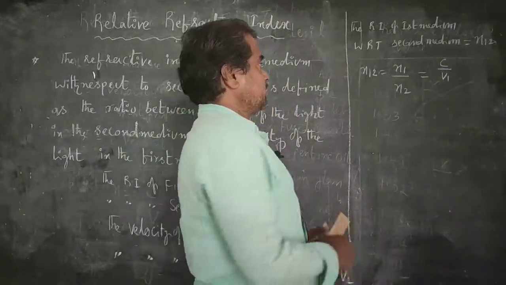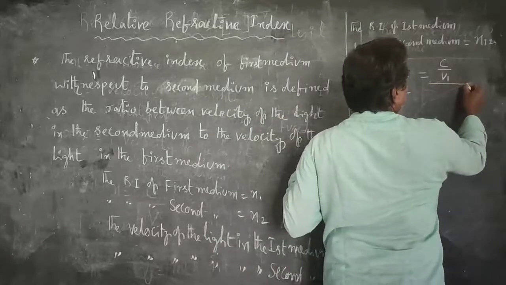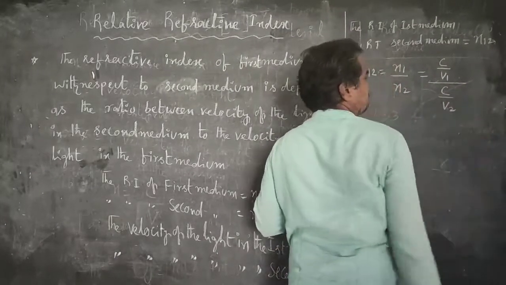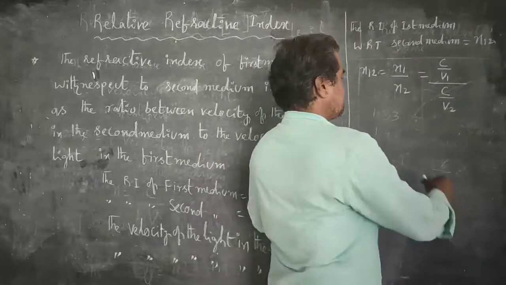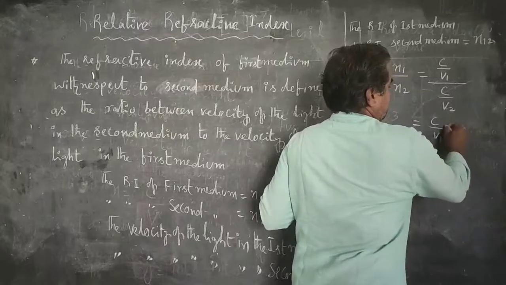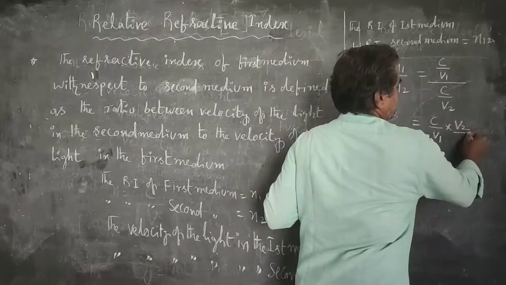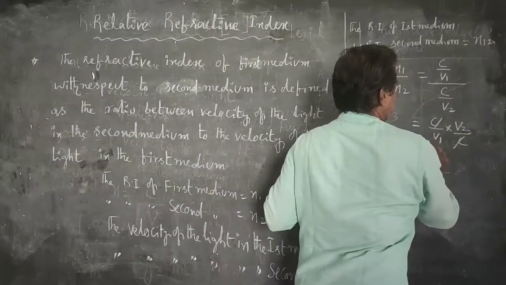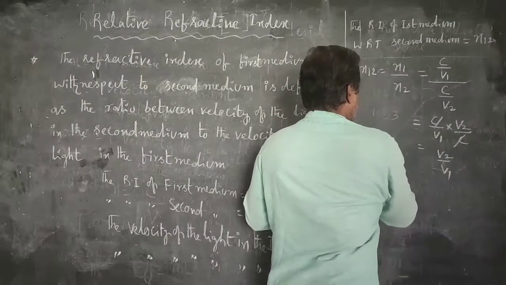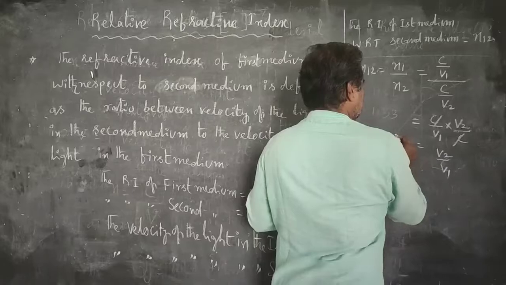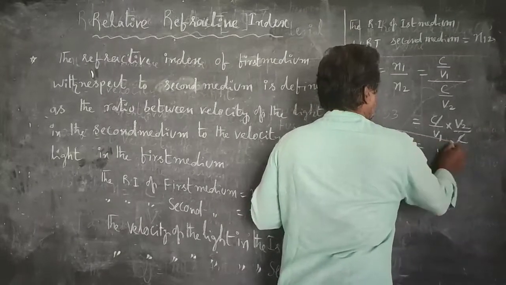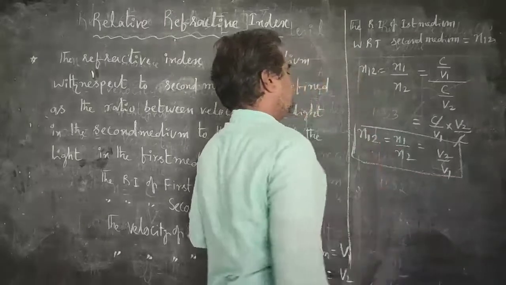Divided by n2, which is c by v2. That is c by v1 into v2 by c. C gets cancelled here, so v2 by v1. So n12 equals n1 by n2 equals v2 by v1.